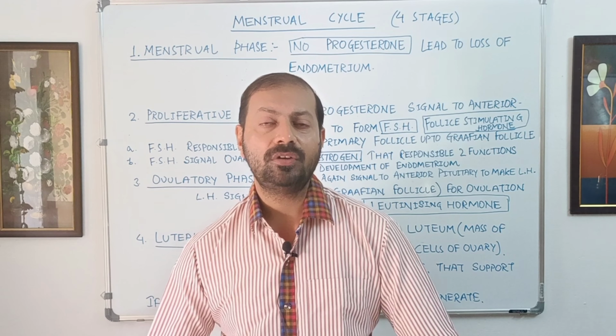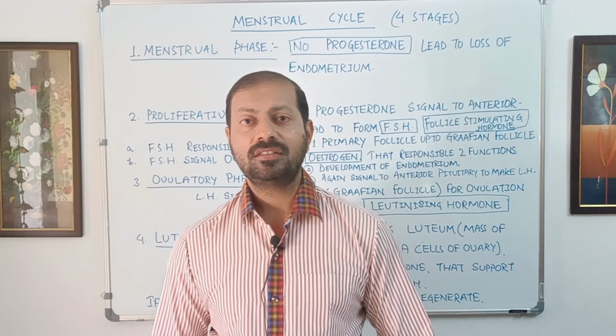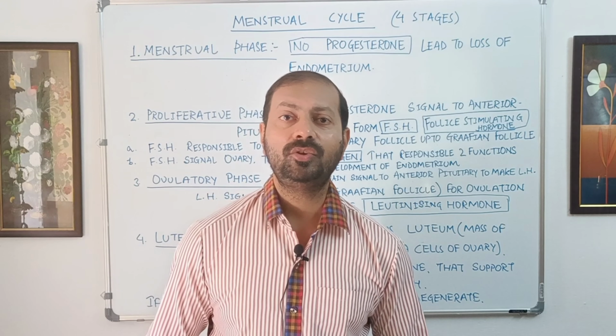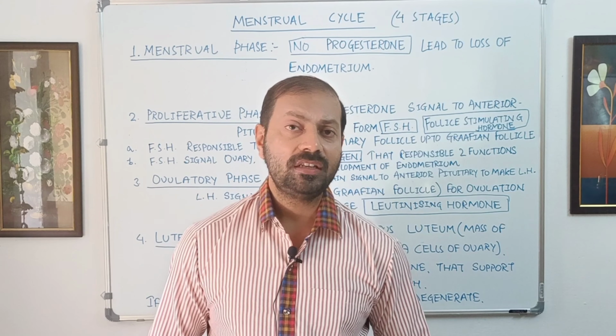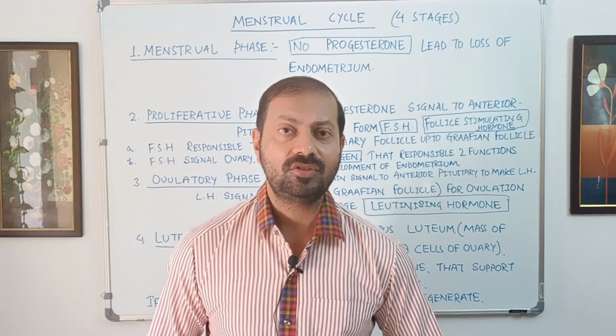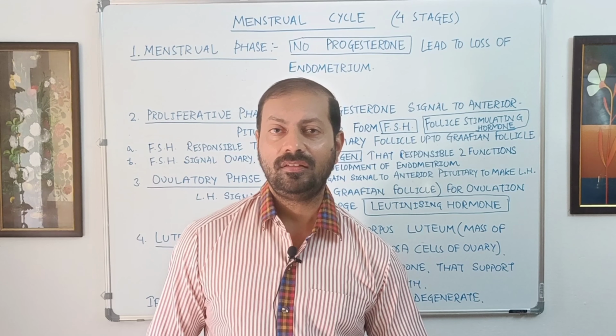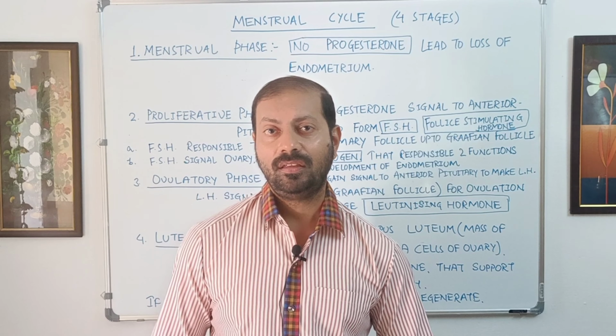You need to remember one thing, the ovarian cycle and the menstrual cycle are two different events. Right now we discuss the menstrual cycle, and the menstrual cycle is completed in 28 days. It is not 1 month. The 28 days cycle is called a menstrual cycle, and the midday, which is the 14th day, is for the ovulation.